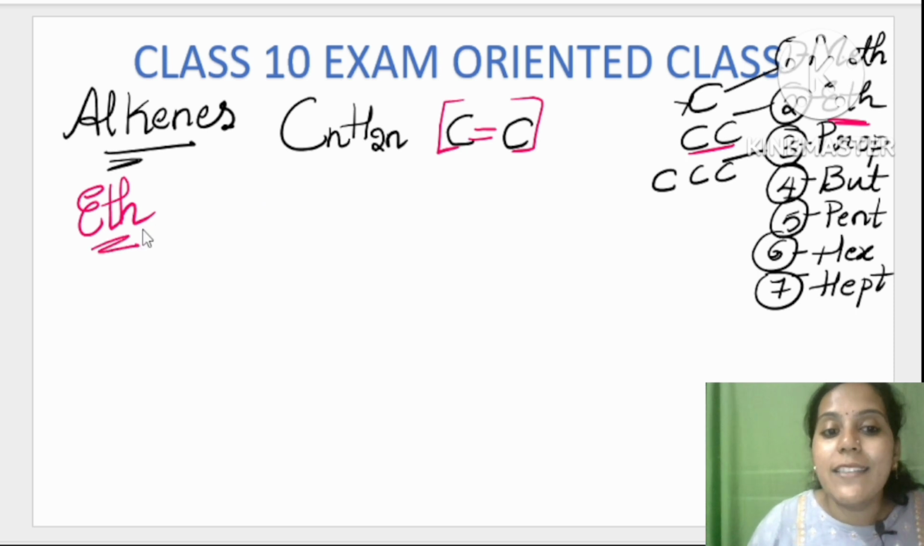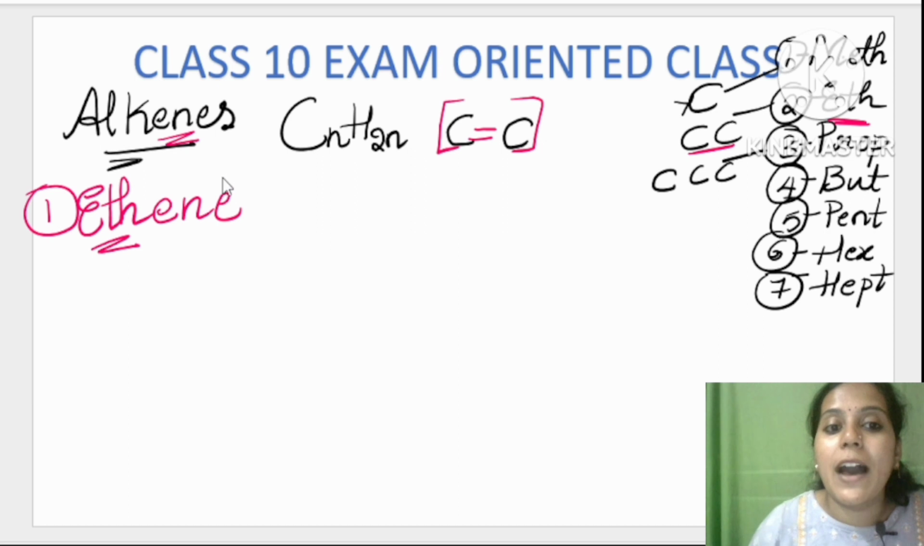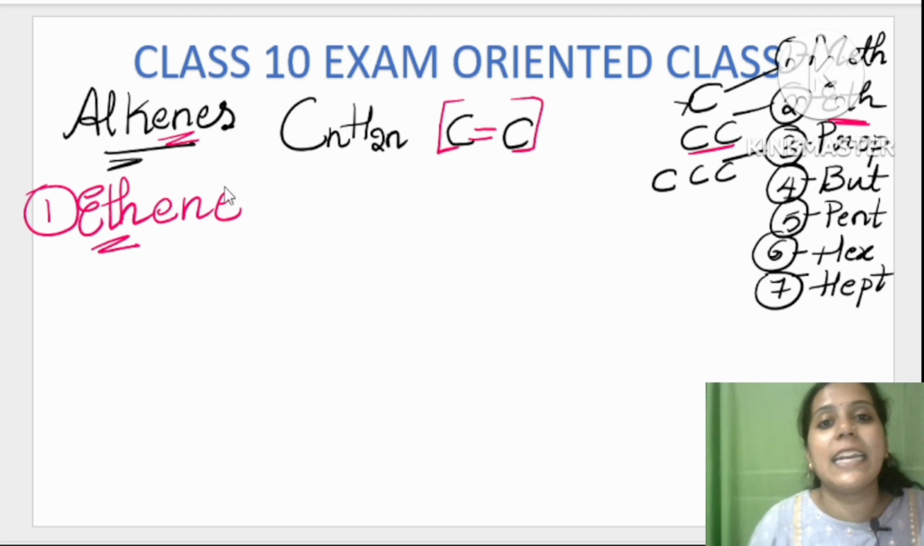So when this eth combines with ene, what does it become? It becomes ethene. Eth plus ene becomes ethene. So the first member of alkene is ethene. In the exam they ask: write the molecular formula and the structural formula of the first member of alkene. So who is the first member of alkene? It is ethene. Very importantly you have to remember, it is not meth, it is eth, because to form an alkene minimum 2 carbons are needed to write the double bond. So ethene is the first member.